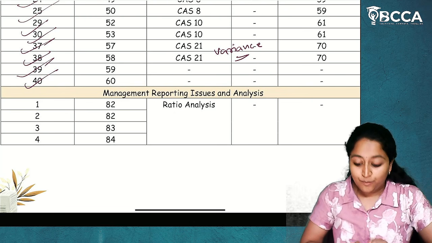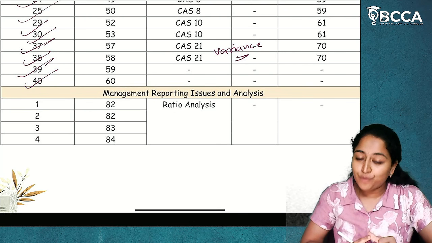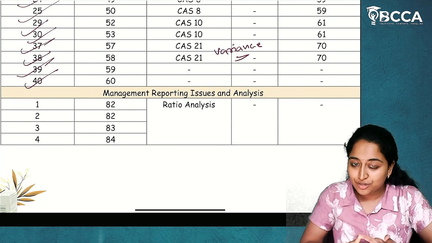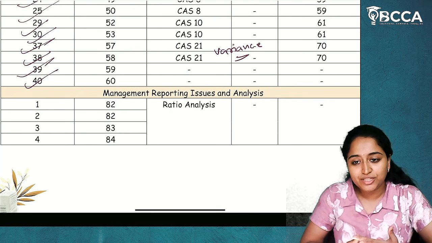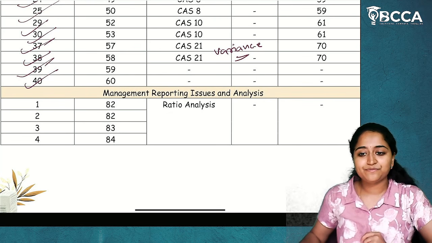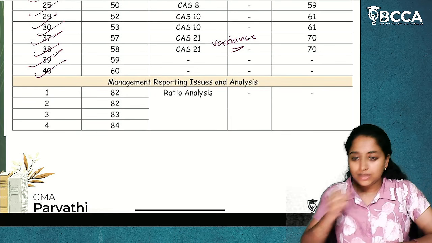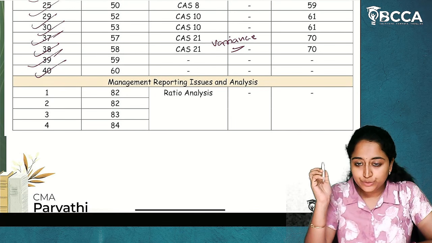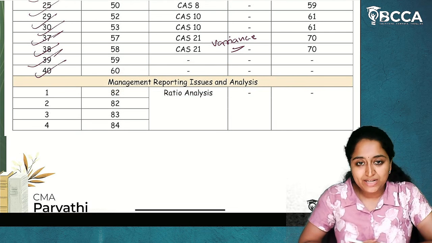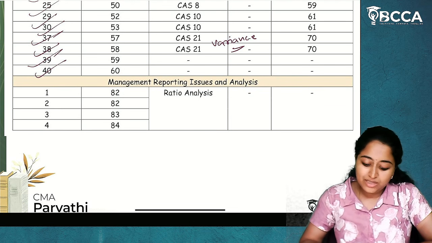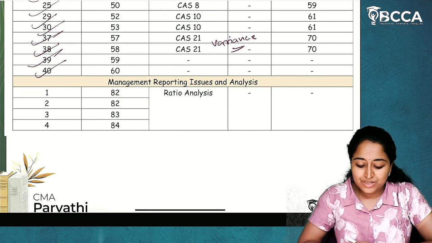I hope whatever we have discussed as questions of board material, companies cost records and audit rules, and overview of cost accounting standards and GESAP is clear to you. Okay. Next, we are moving on to management reporting issues and analysis. So we are going to see the practicals of management reporting issues and analysis.